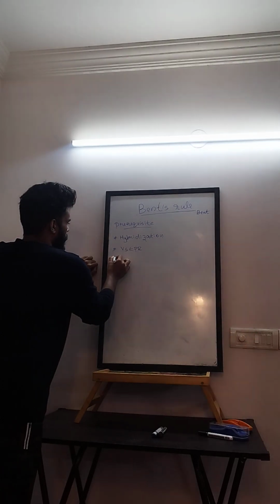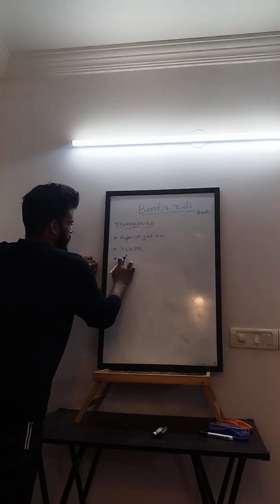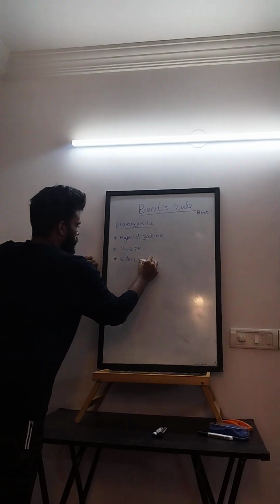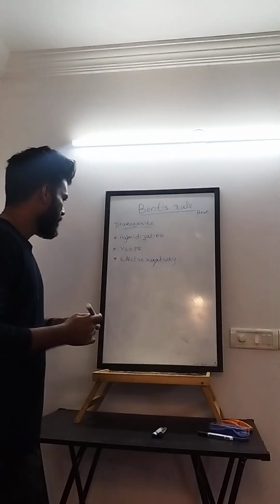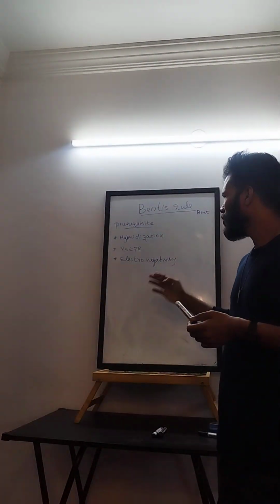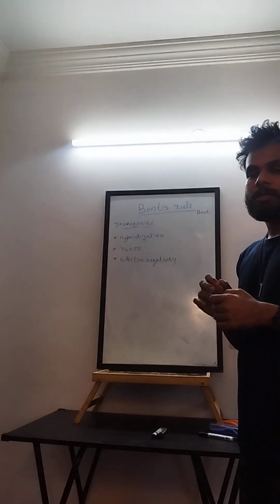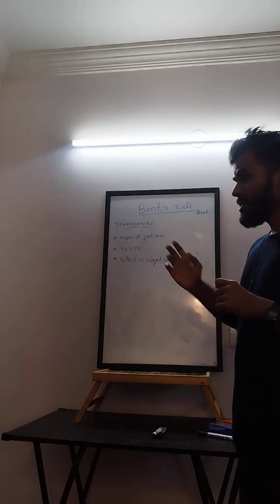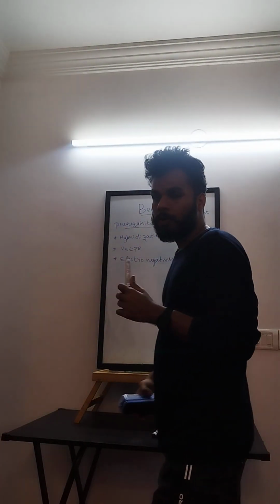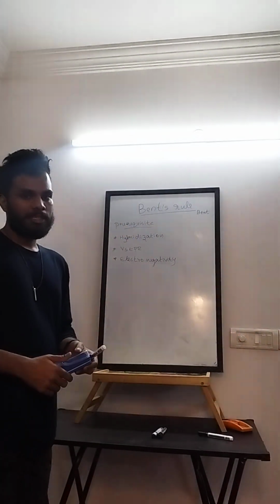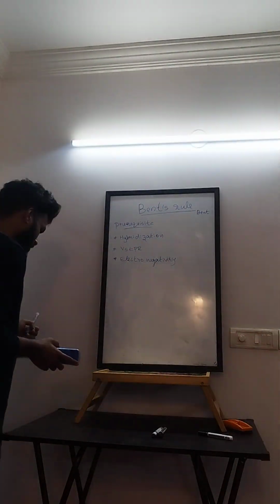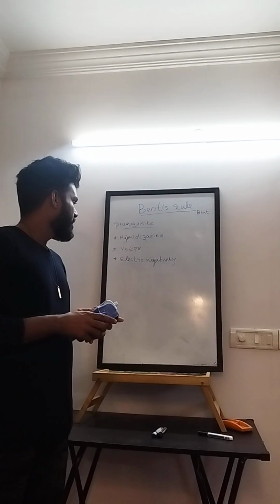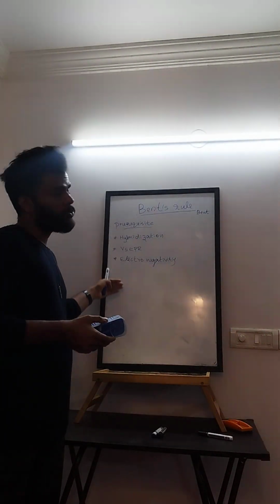Also, it will help if you know about electronegativity. I assume you have already learned this. If you are searching for Bent's rule, I assume you already have a very basic idea. So these are the prerequisites. If you are not aware of any of these topics, I suggest you first master these concepts, then come back to Bent's rule. But since you are here till now, I'm assuming you already know these topics.